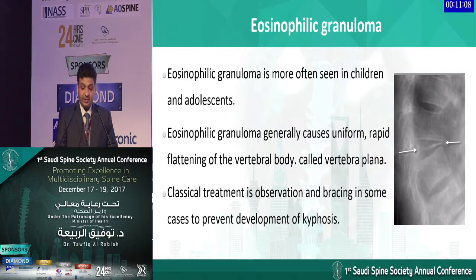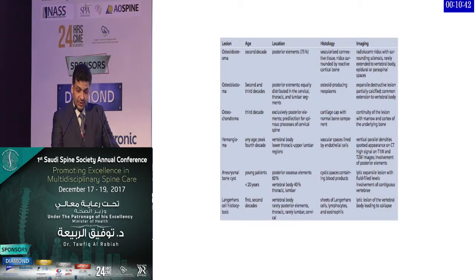Eosinophilic granuloma is not a tumor by itself, but it tends to present like one. It's more often seen in children. Eosinophilic granuloma can cause uniform rapid flattening of the vertebra, which, as we all know, is called vertebra plana. The classical treatment, since it is self-limiting, is pain control, non-steroidals, and bracing to prevent further kyphosis or deformities. So this is just a summary of the different tumors.